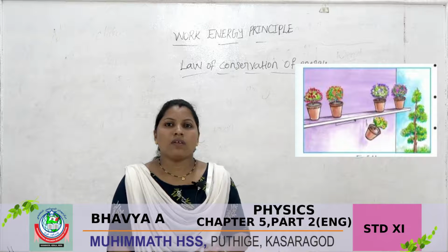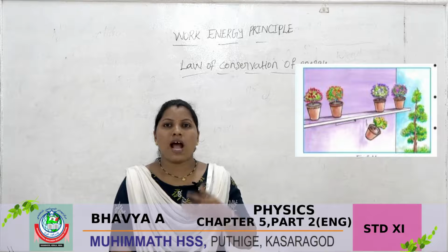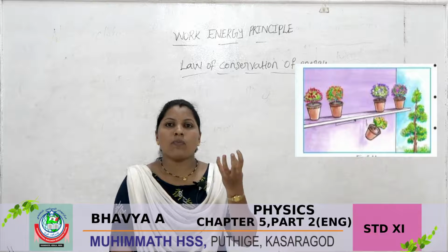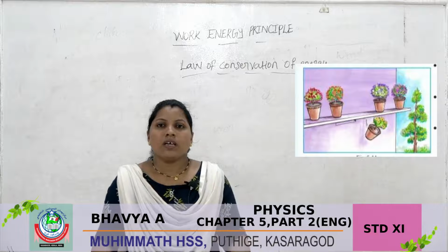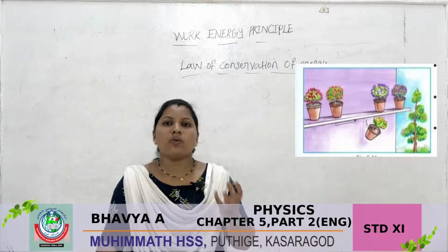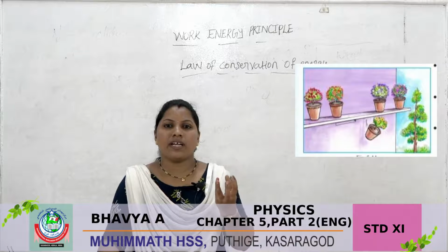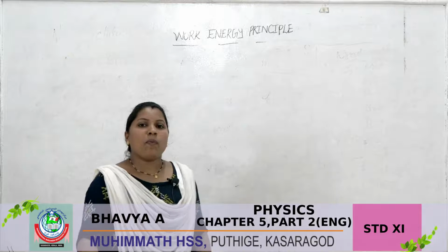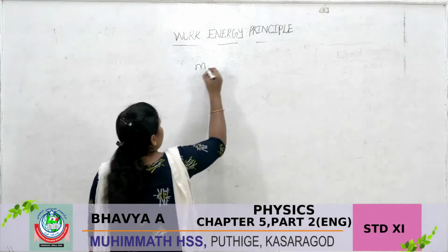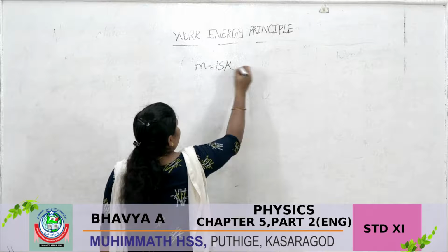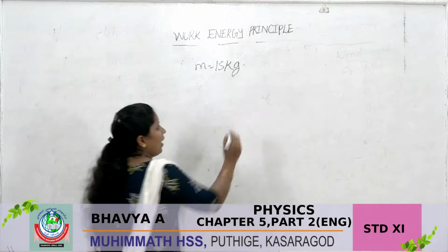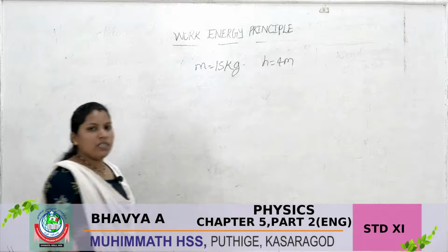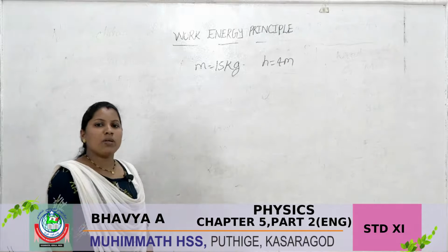So you want to calculate when a flower pot is at height h of 4 meter and its mass is 15 kg, their potential energy and kinetic energy. A flower pot of mass 15 kg is kept at a height h equal to 4 meter. Here you want to calculate kinetic energy and potential energy.